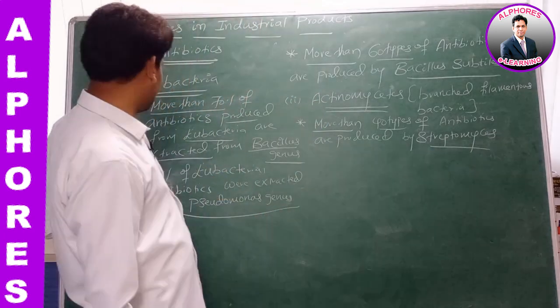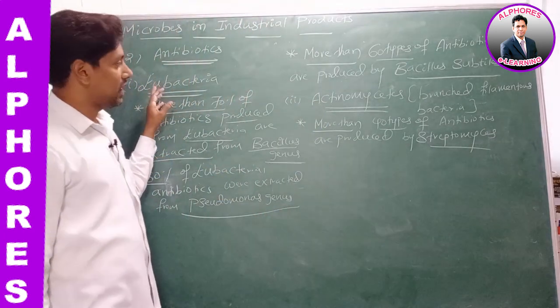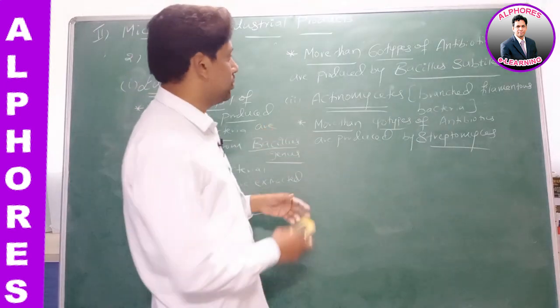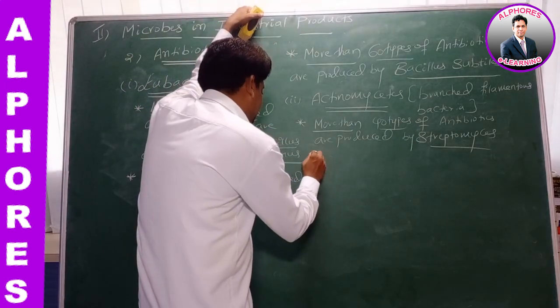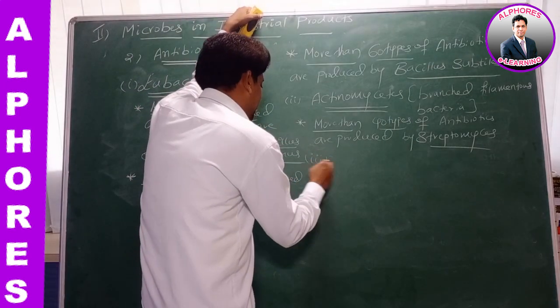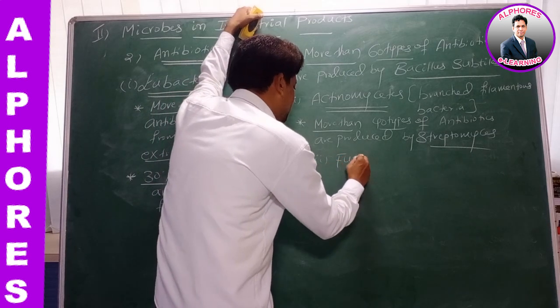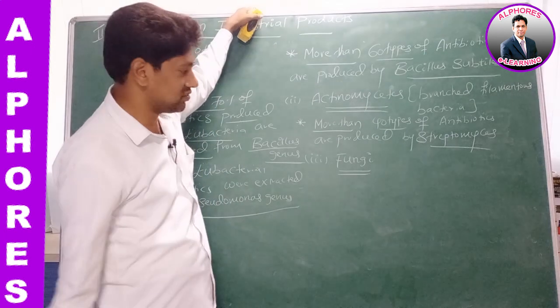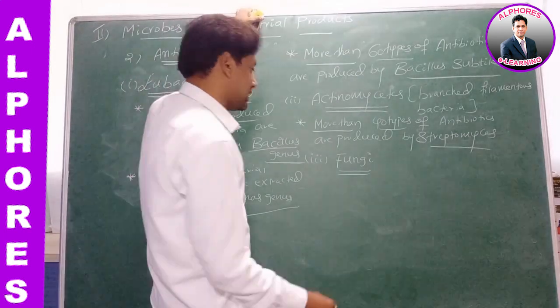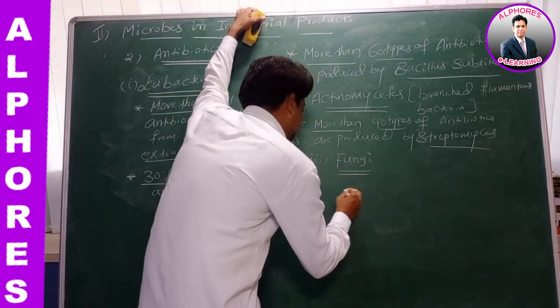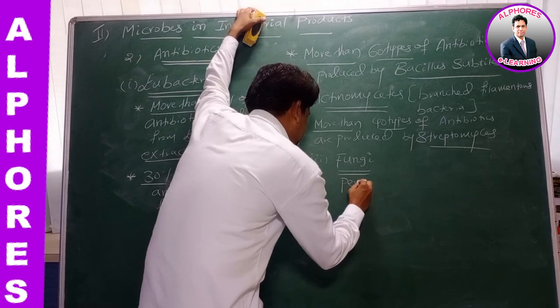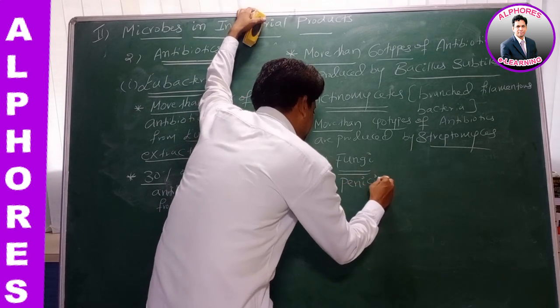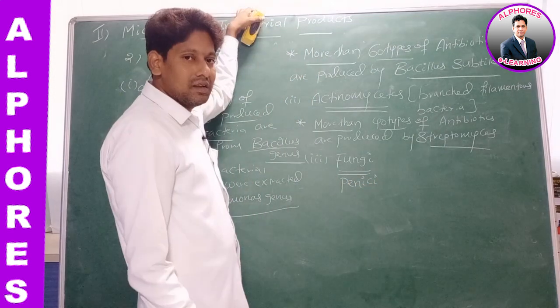We completed second one, right? That is eubacteria. And what is the second one? Actinomycetes. Now we are going for third one. What is it? Fungi. Which fungi, sir?